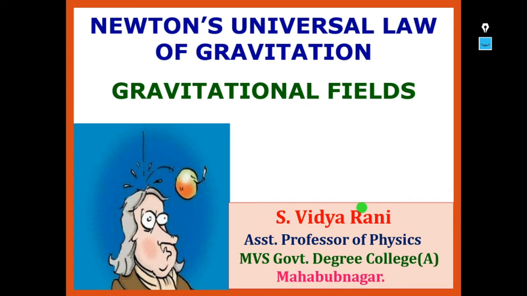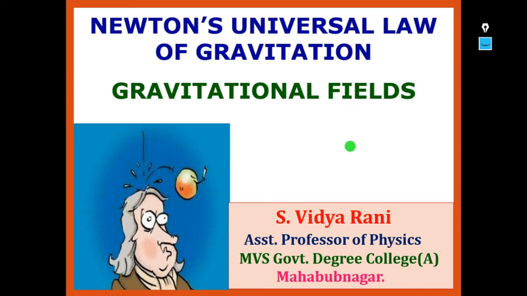Hello everyone. In today's class, we will be learning about Newton's universal law of gravitation and gravitational fields in detail. In the earlier classes, we came to know what Kepler's laws are and how Newton found a relation between Kepler's laws and the universal law of gravitation. We have also seen how the gravitational force is affected by the distance or by the masses.